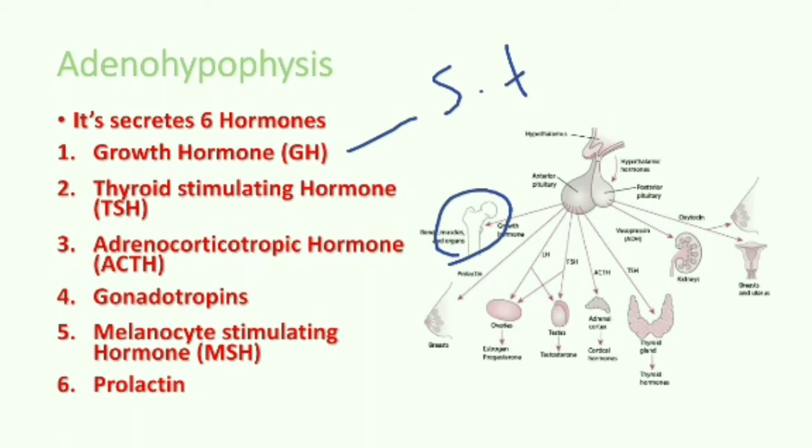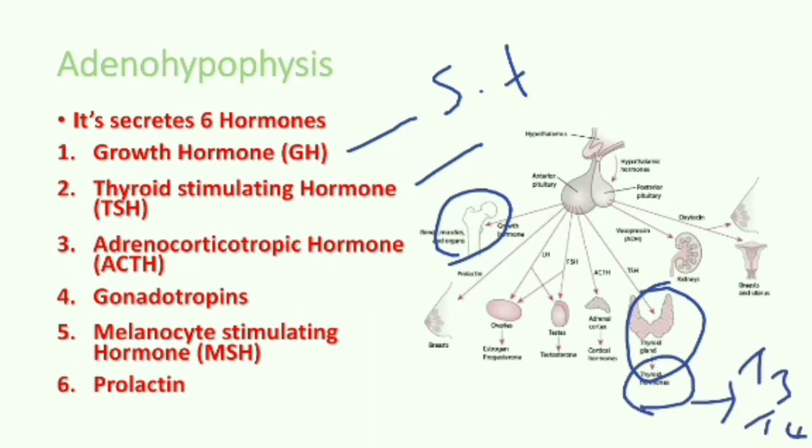Then the next one, thyroid stimulating hormone or thyrotropin, stimulates the thyroid, another endocrine gland, to release two of its own hormones, triiodothyronine and thyroxine. These are thyroid hormones T3 and T4. T3 hormone is called triiodothyronine and T4 hormone is called thyroxine.